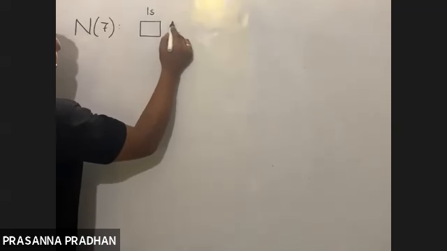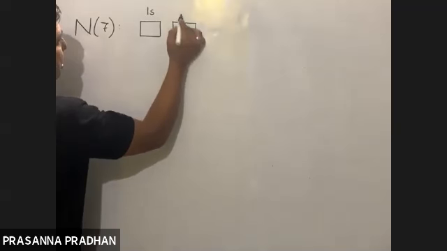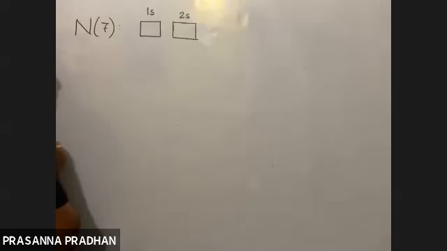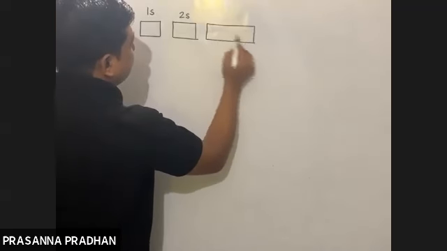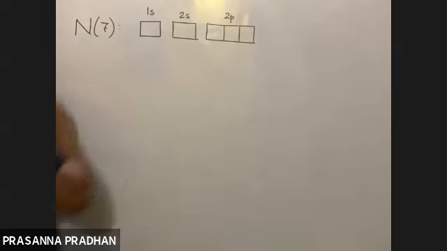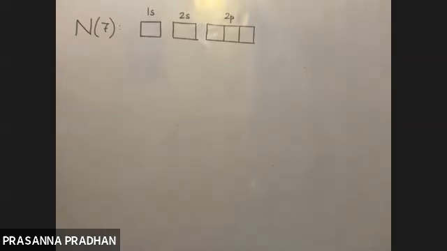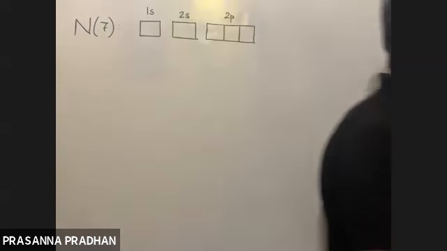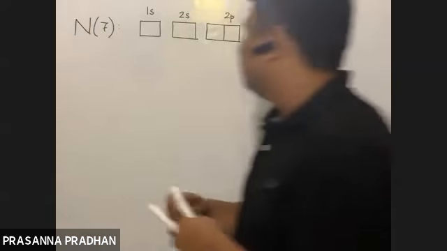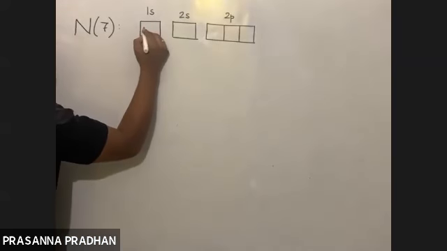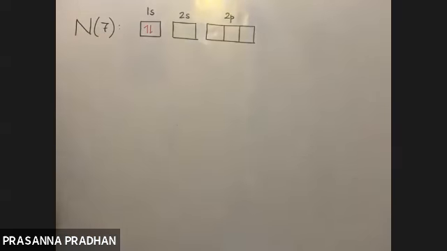After 1s, 2s. I'm writing in this way first to make you understand. Then after 2s, we have 2p. How many electrons? 7. Where will the first 2 electrons go? According to Pauli's exclusion principle, each orbital can accommodate a maximum of how many electrons? 2. So the first 2 electrons will go out here, that also with opposite spin.